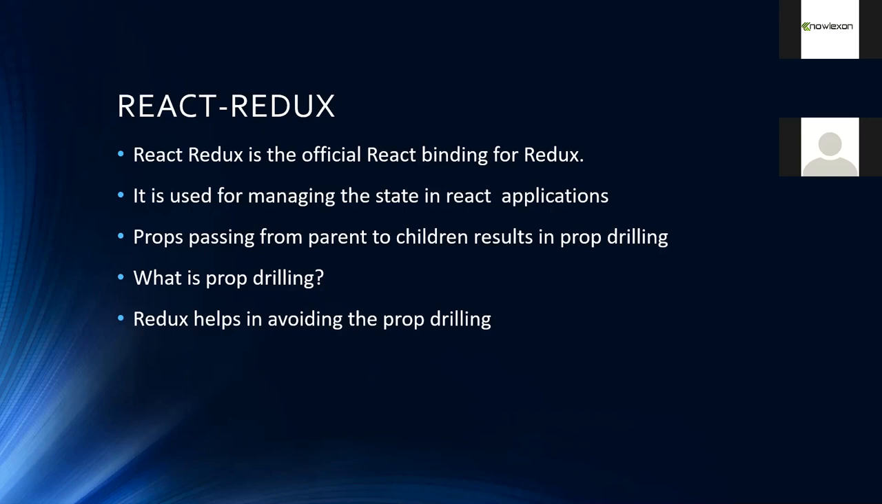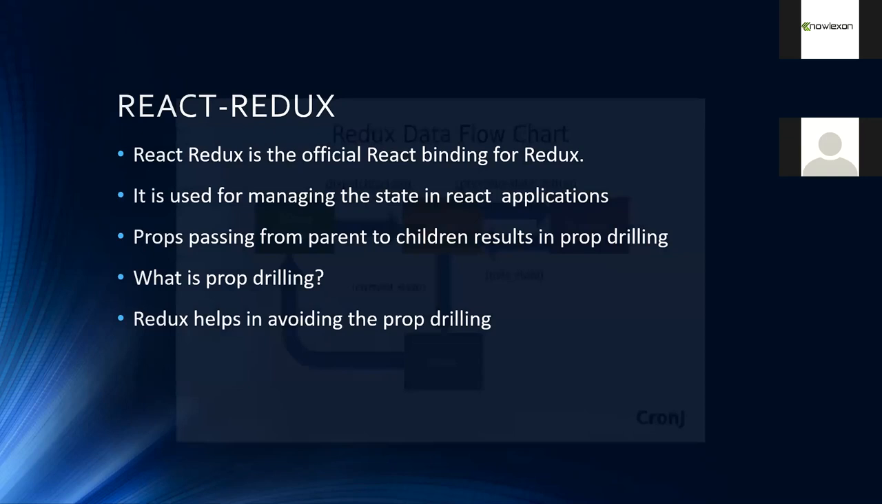You don't need that data in the B component, but still you end up passing the data from A to B and B to C. This method of passing data is generally called prop drilling in React. That can be avoided using this tool, Redux, for managing your data. What we do here is we store all the data.